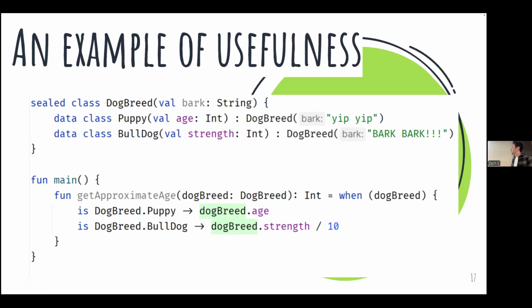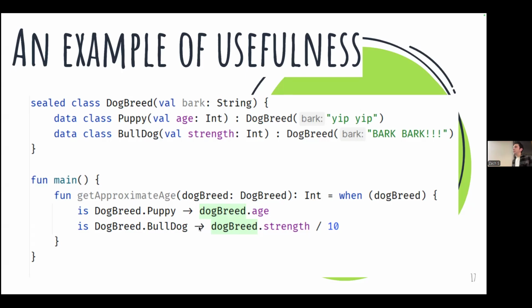But the main difference is that with a sealed class, the compiler knows that all of the inheritors are in these curly braces. So basically that means I don't have to add an else case here in this when statement. Usually I'd have to have an else case because I wouldn't know for sure that I've checked every single inheritor of the abstract class. But because DogBreed is a sealed class, and we have guarantees that all of the inheritors are within these curly braces, we know for sure we've checked every single case, and we don't have to put that else.